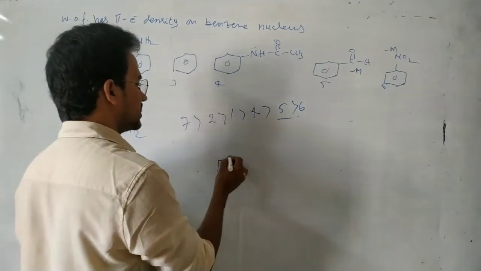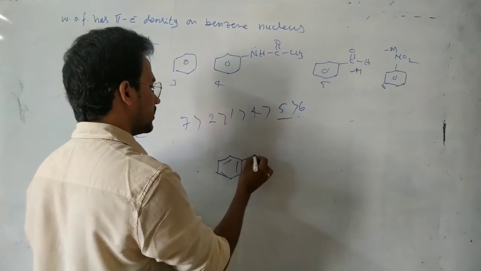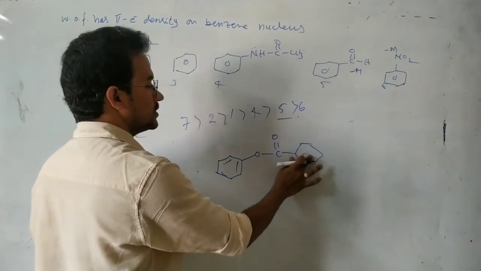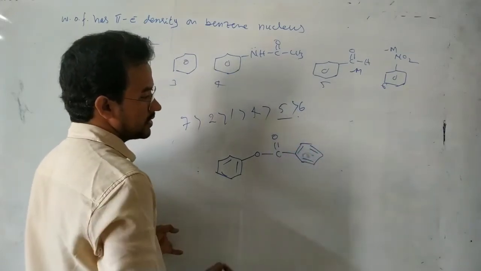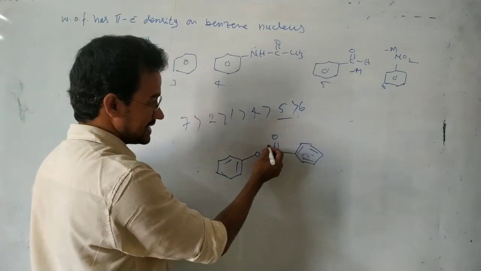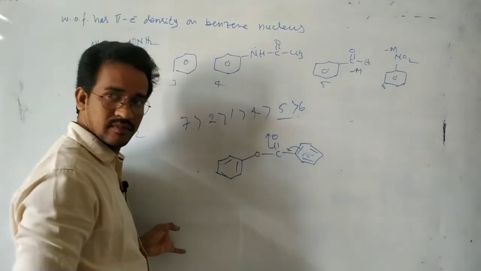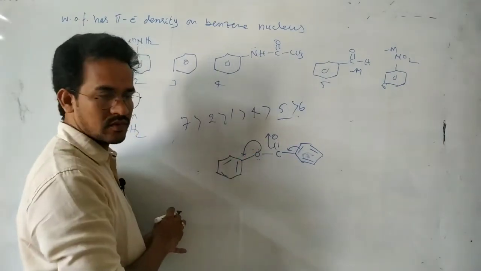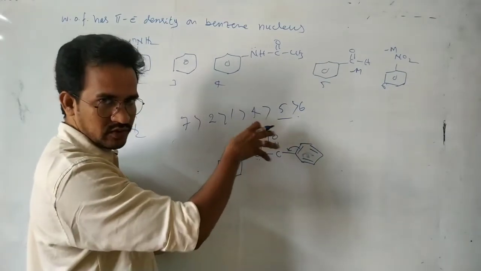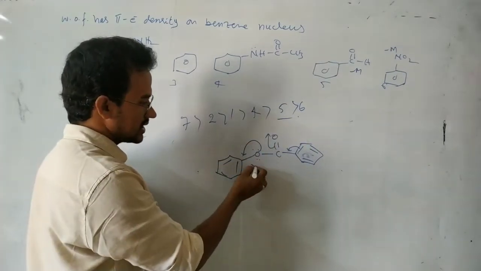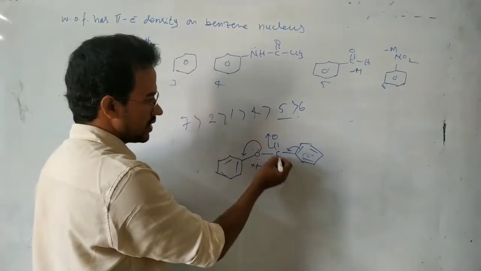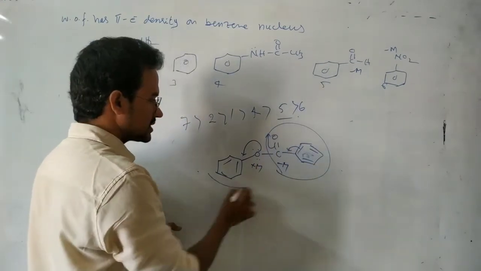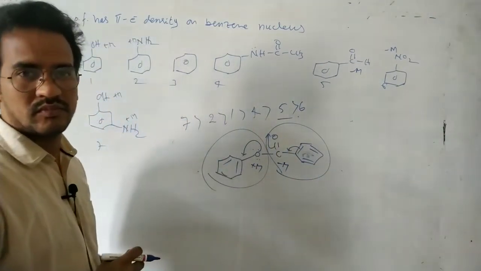Okay, and see in this case, pi bond, pi bond, pi bond, oxygen C=O, here the benzene ring. So in this case there are two benzene rings. Here this C=O acts as a minus M group with this benzene ring. Now here, this lone pair of electrons transfers into this benzene ring. So O-C=O, that is one group actually. Because this oxygen acts as a plus M group and C=O acts as a minus M group, that means minus M effect with this benzene ring, plus M effect with the other benzene ring.